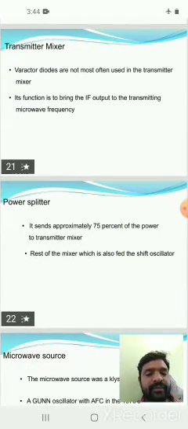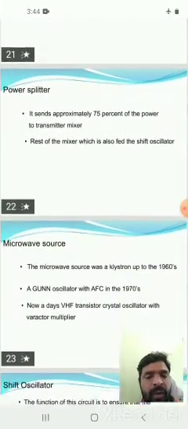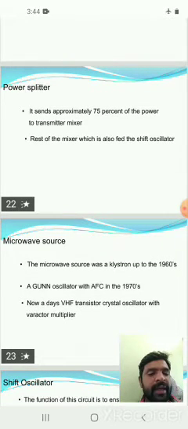Power splitters. Here the microwave source is used to generate a very high frequency, approximately in the 6 gigahertz range. The microwave source could be a Klystron amplifier, a Gunn oscillator, or a VHF transistor crystal oscillator with varactor multiplier.